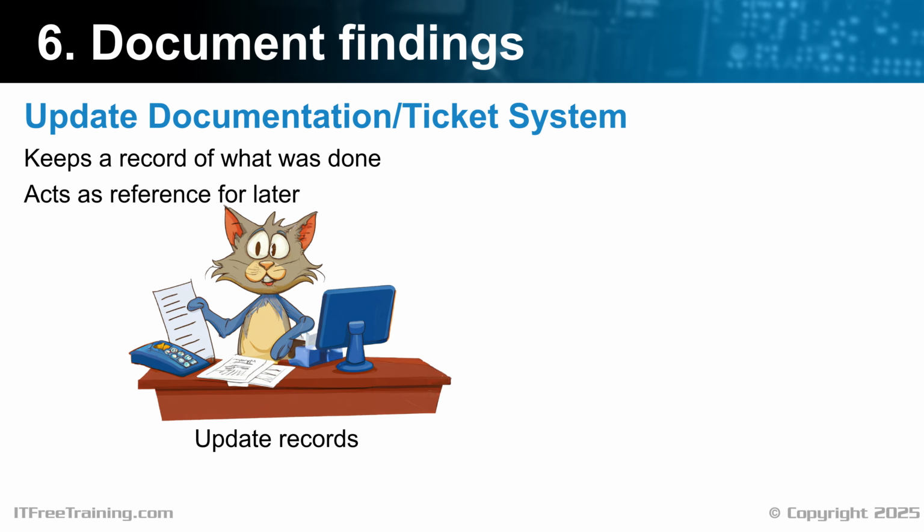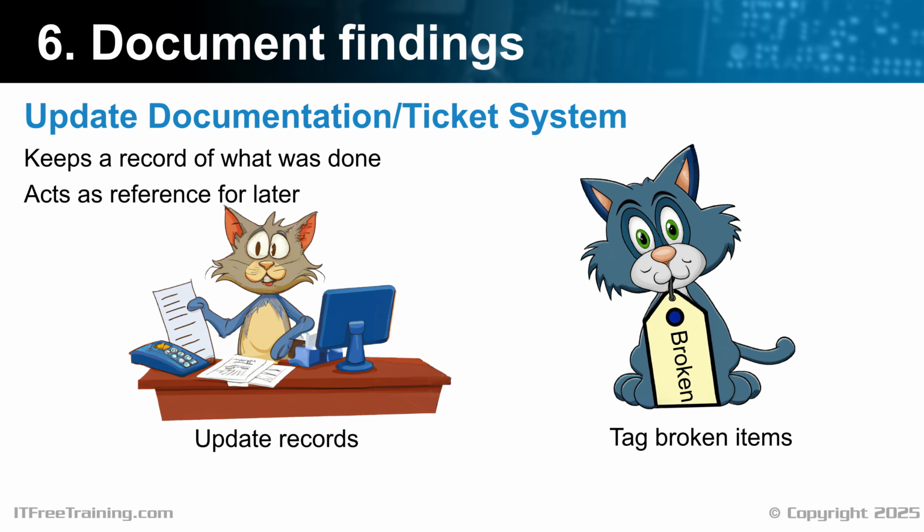Also, these systems make it easy for other technicians to find the information later on. Part of documentation is also to tag broken items. You don't want to be in a situation where you're tempted to fix something that you have already identified as broken previously. This also helps other technicians know that there is a problem with a specific device. Nobody wants to go through the troubleshooting process to find a fault that was found previously.